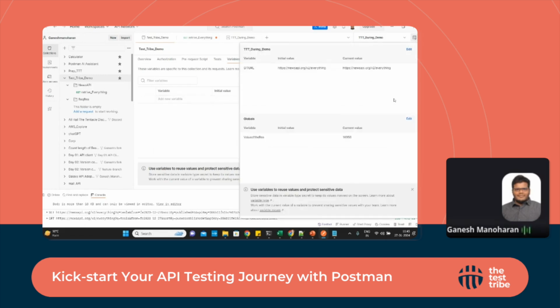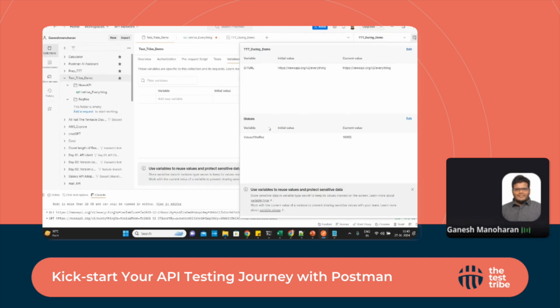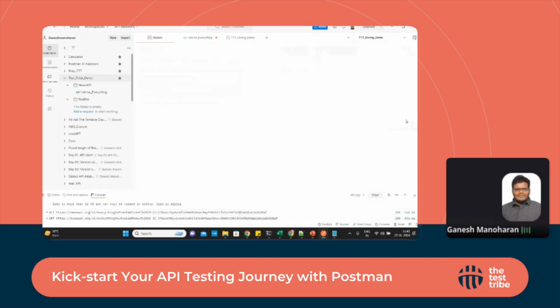So if I want to declare something global in our UI automation, for example, declaring the pi value, any such things that you want to declare for everything, we can give in a global variable. For that, we need to click the environment quick look, the eye icon. There will be a globals section where we can add any new variable details. For example, a sample global variable, we need to add the value here, and we need to save it in the respective environment.